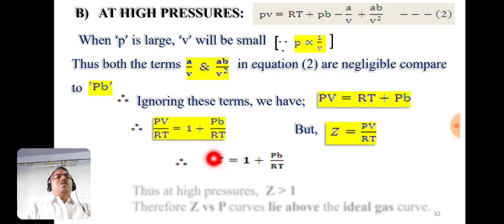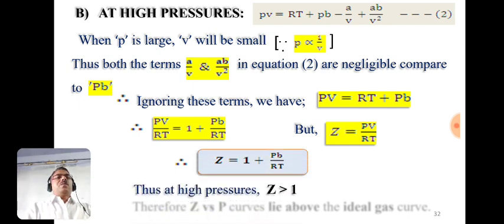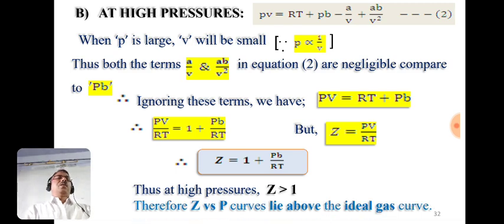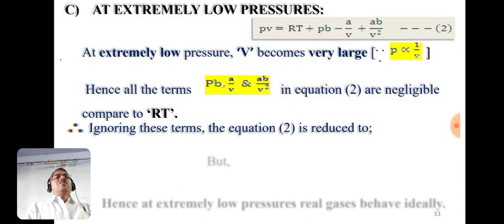This equation states that at high pressures the value of Z is greater than 1, and therefore the Z versus P curves of the gases at high pressures lie above the ideal gas curve. Now the third case is at extremely low pressures.